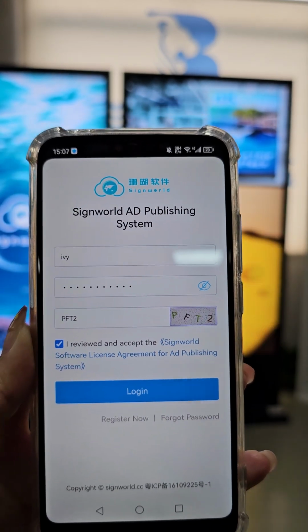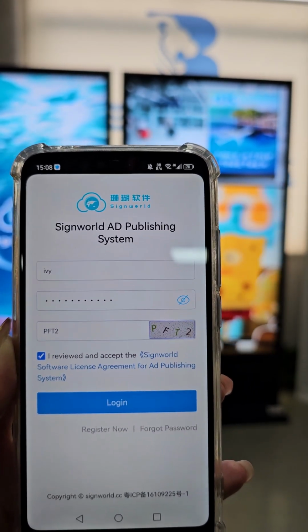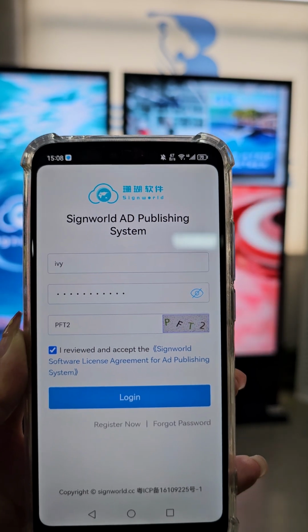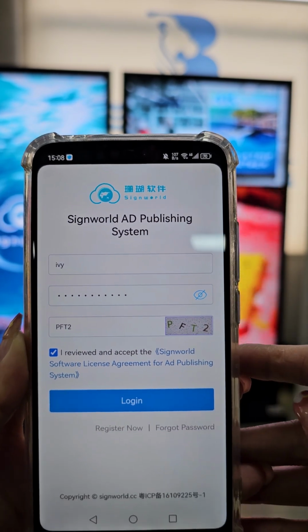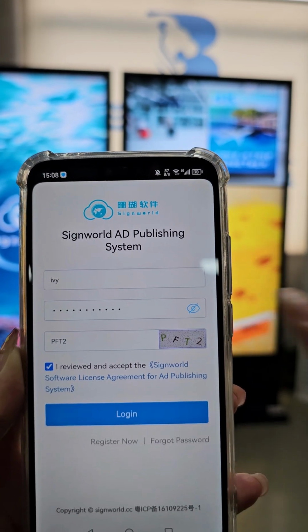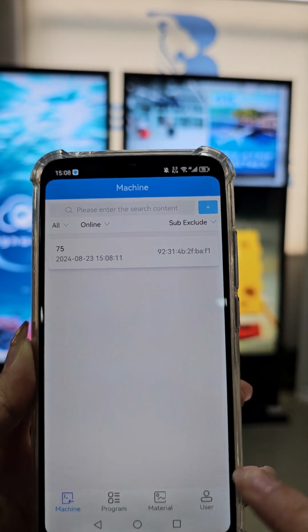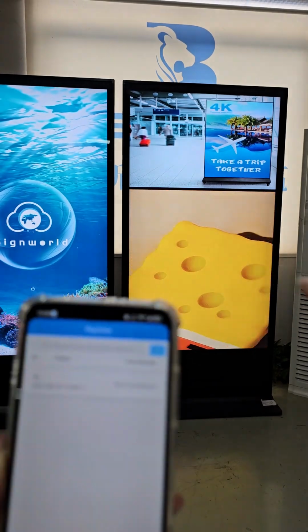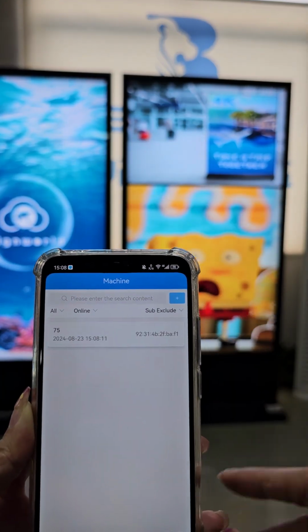Okay, now you can see this is our CMS software, Signworld, and you can log in on our website to download this app, and now use our account to log in. Okay, you can see now this machine is connecting online.